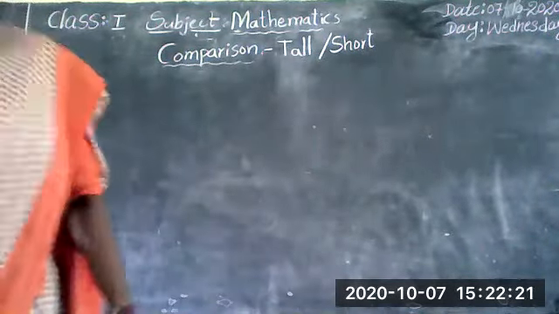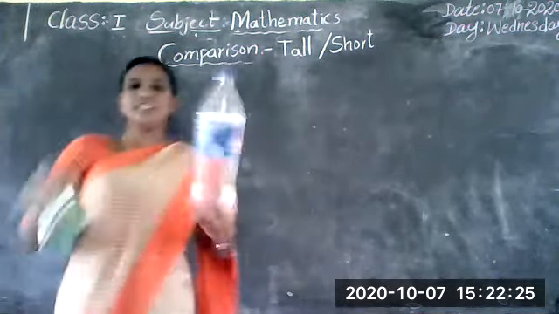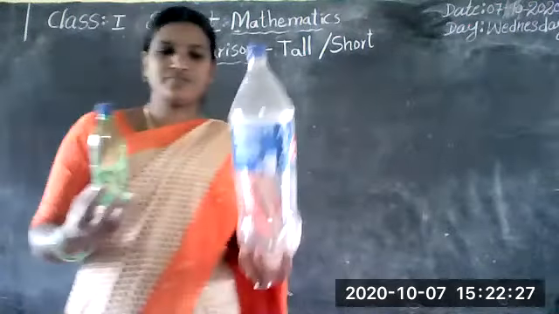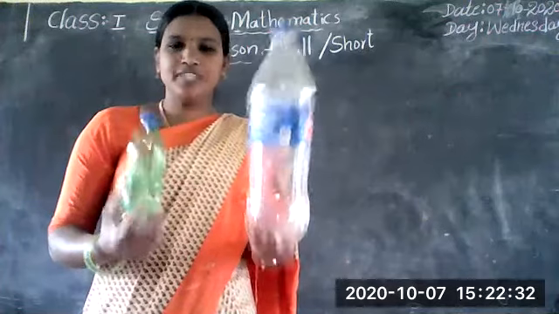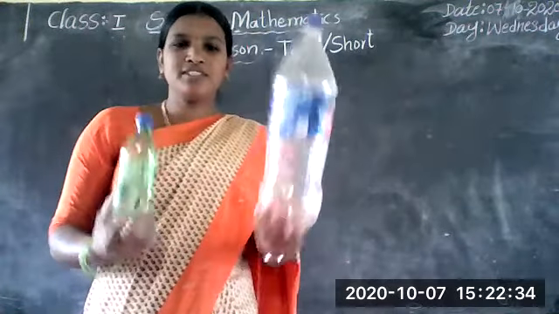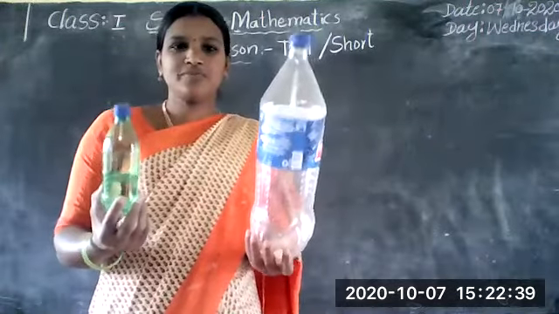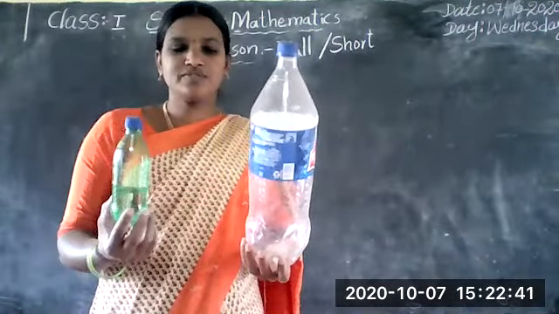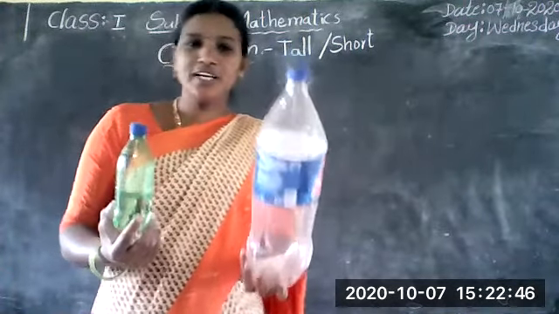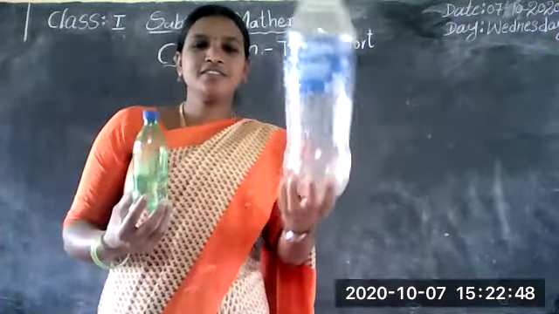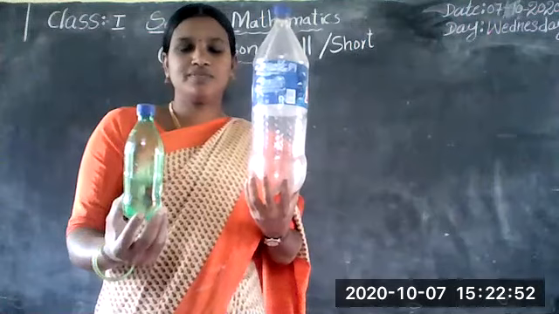Now, I will show something. Let's see these two things. These two are bottles only. But what is the difference between these two things? Did you observe? Anyone? Can you guess it? Yes, you know already very well. This is a tall bottle. This is a short bottle.